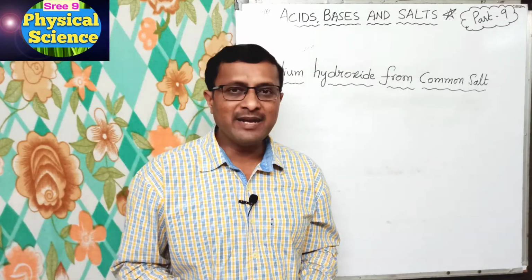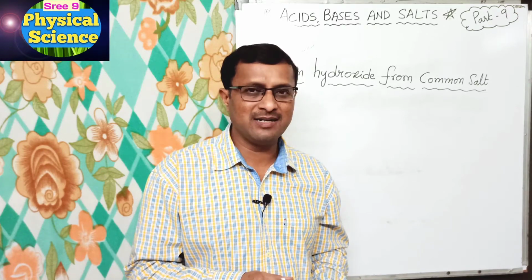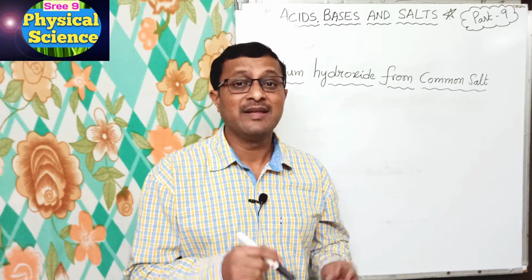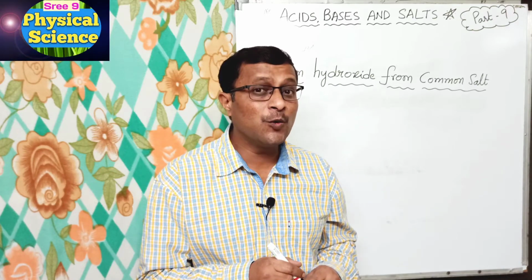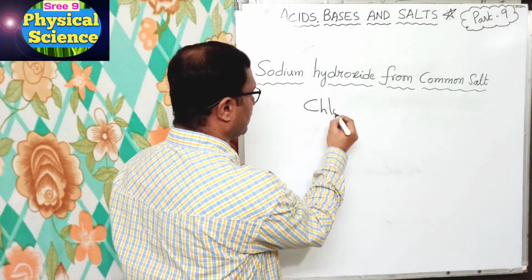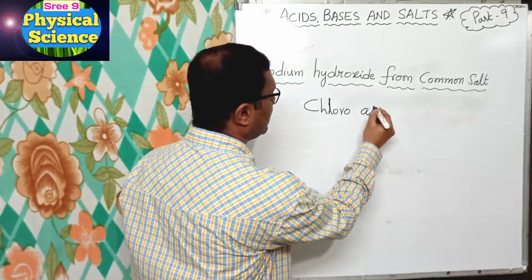Actually, when electricity is passed through aqueous solution of salt, it decomposes to form sodium hydroxide. This process is called chloro-alkali process.